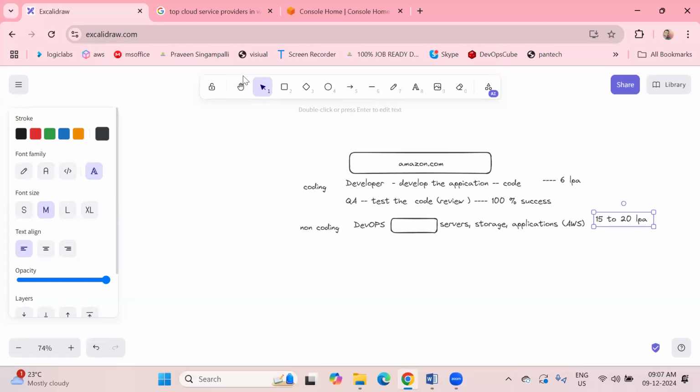Clear? Any doubts in DevOps? What is the DevOps engineer role? It's clear. Any doubts, guys? No?